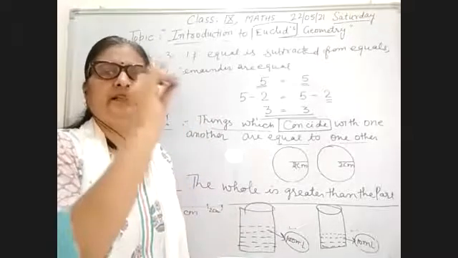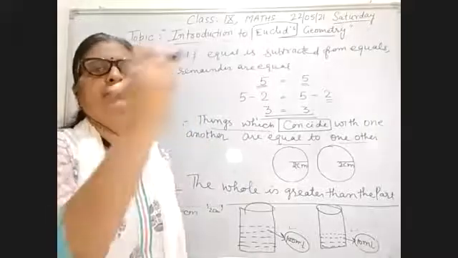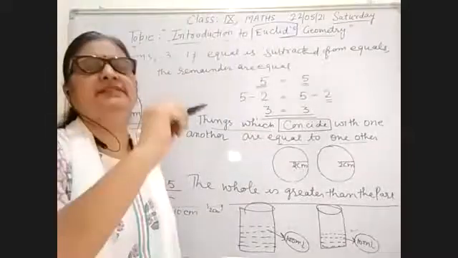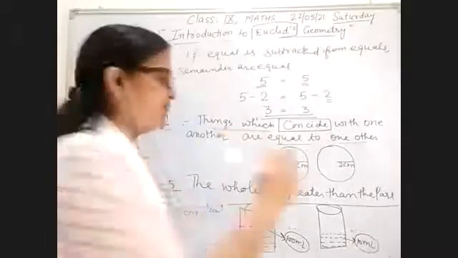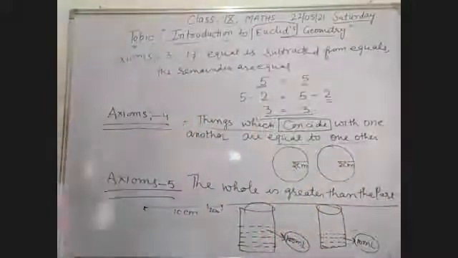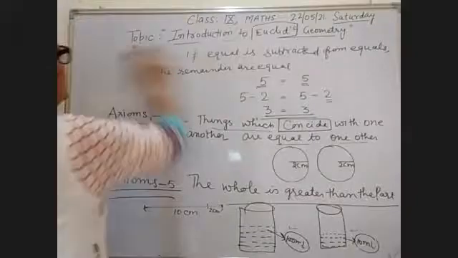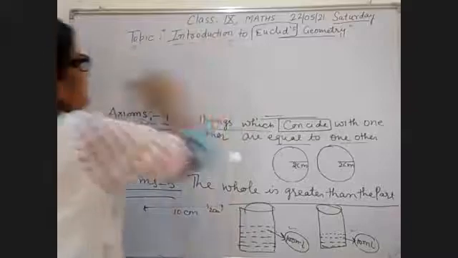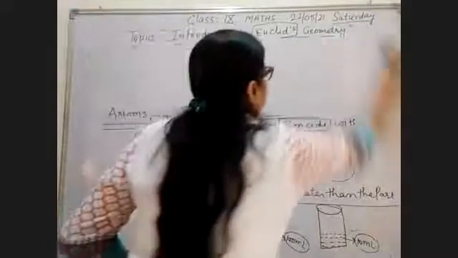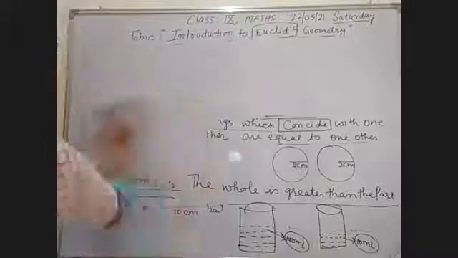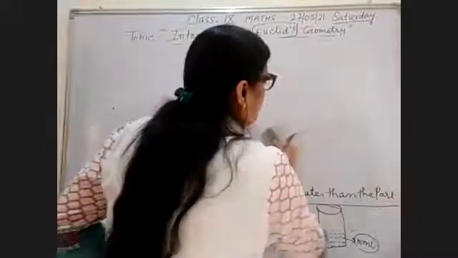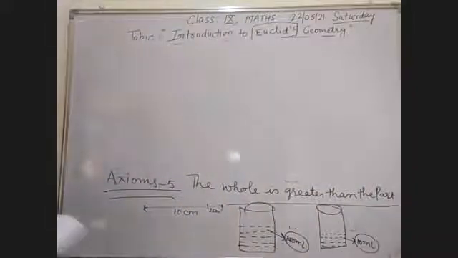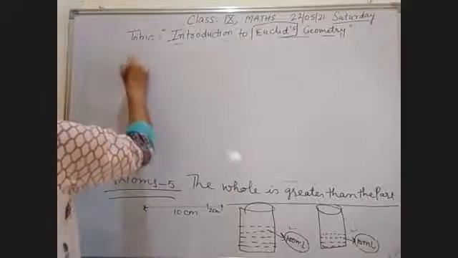You can say like this also, the whole portion is always greater than the small portion, greater than its part. Now your sixth axiom. Two axioms are left now. Axiom 6.